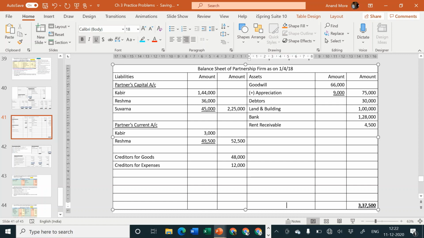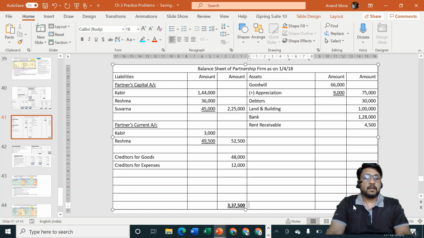That is the asset side total. Let me consider liability side total. Liability side we are already having 2,25,000 plus 52,500 plus 48,000 plus 12,000. That goes to 3,37,500. Amount is tallying. So we have done our work perfectly.